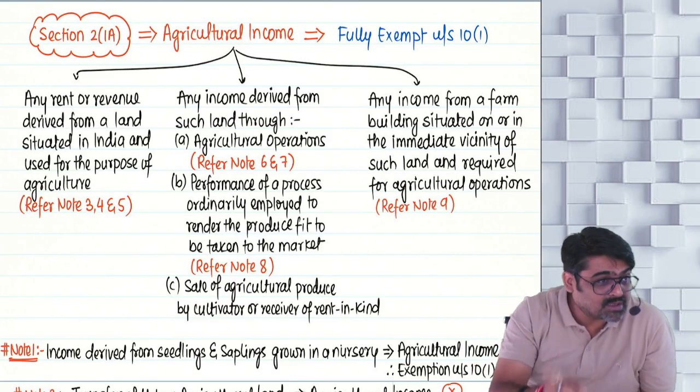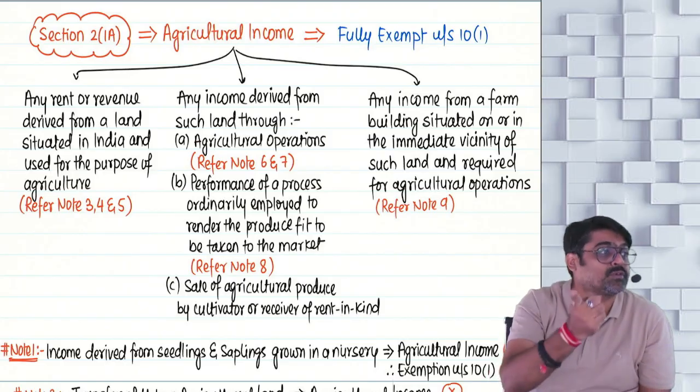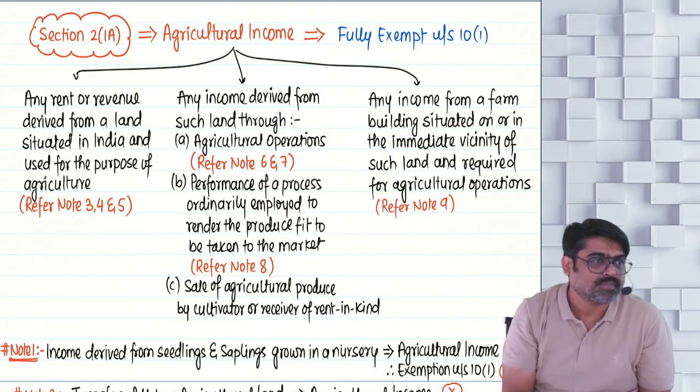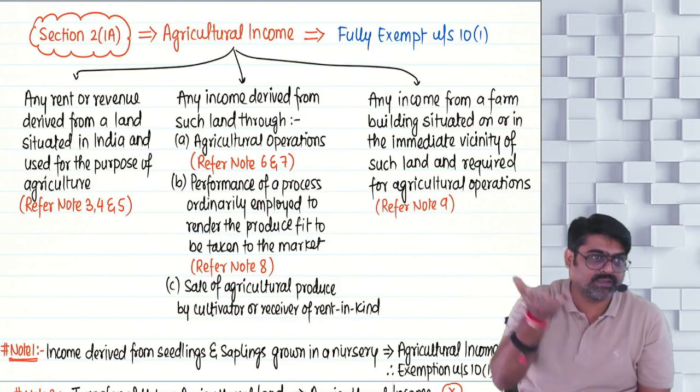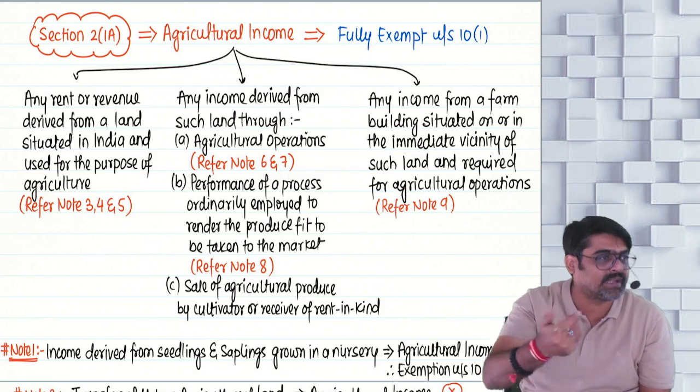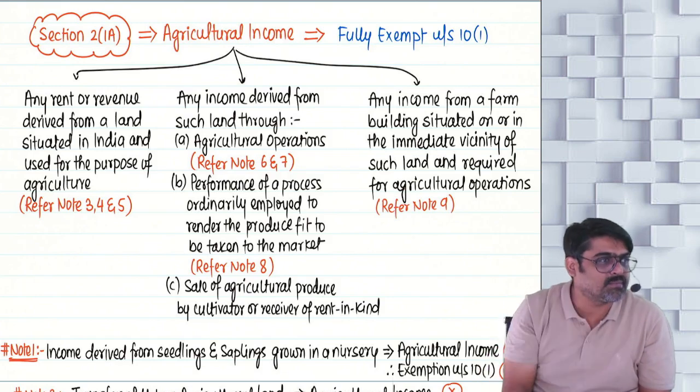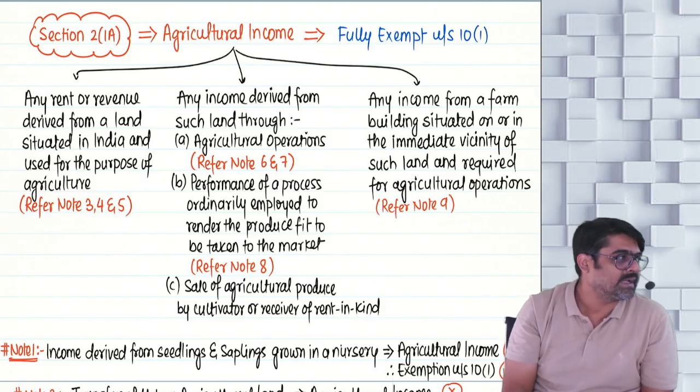So if you are earning any income through such processes also, for example I have employed some farm laborers and those laborers are doing these types of processes. So will I give them money? Yes. So are they earning income? Yes, they are earning income through these processes only. Understanding?